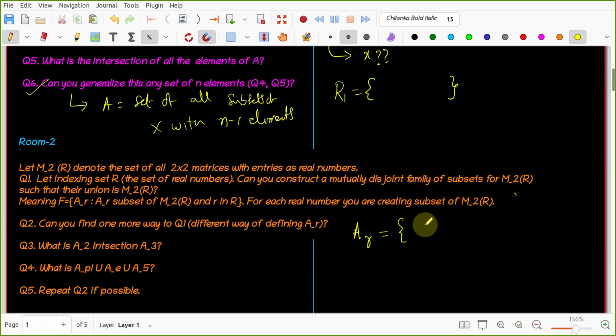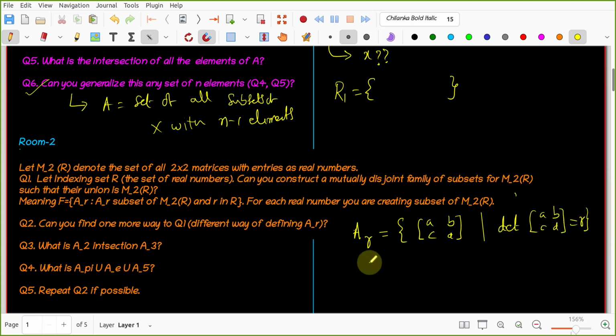We can list the 2 cross 2 matrices such that their determinant is equal to R. Oh, it's wonderful. All of you understand what she's saying. What is your name, please? Sannidhi Chandra. Nidhi. All of you listen to what Nidhi said. She is collecting the matrices such that the determinant of the matrix ABCD is equal to R.